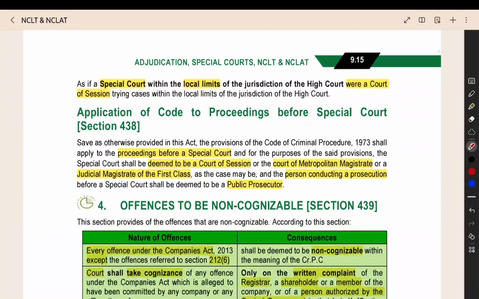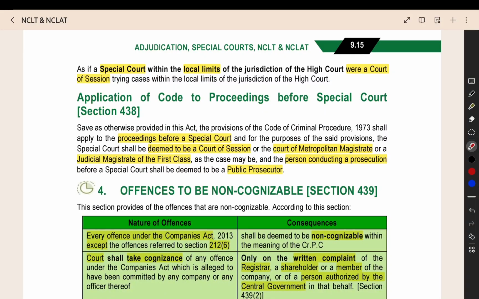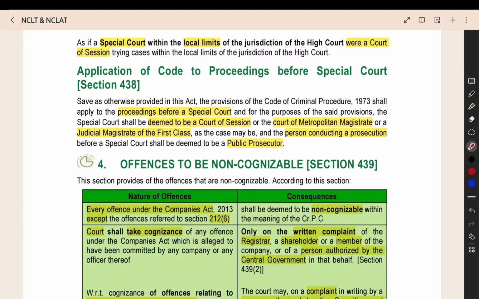Then whatever the proceedings that is conducted by the special court, in that what will happen? In that proceedings, the special court will be deemed to be a court of session. They will assume that special court is a court of session. Like that, they will conduct the proceedings, and they will consider it as a court of session or as a court of metropolitan magistrate or as a judicial magistrate of the first class. They will consider the special court in the same rank like all these courts.